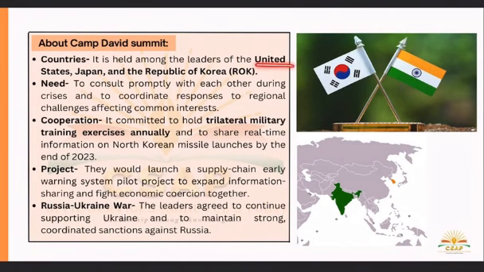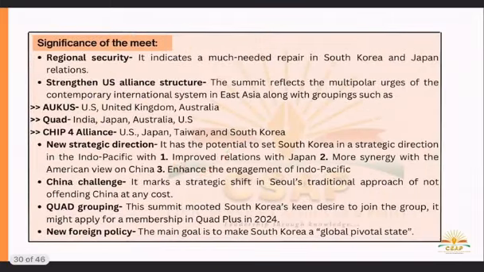Okay, which is led by the United States, Japan and the Republic of Korea. And what is the need of this mainly? Promptly with each other during the crisis and the coordinate responses to regional challenges affecting common interest. Mainly, if I say, who is the common interest? China. Okay, so this is important. So all these things are purely discussed under this particular project.